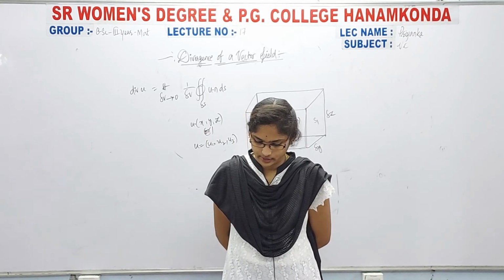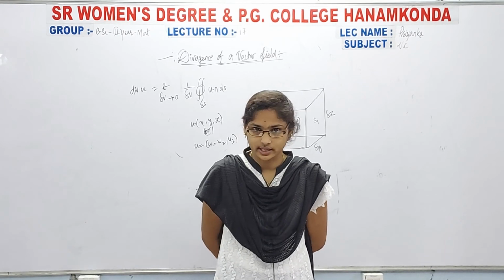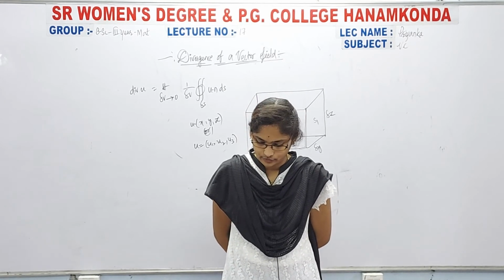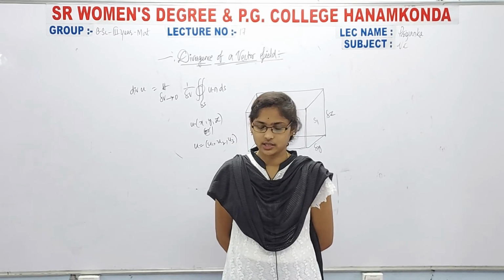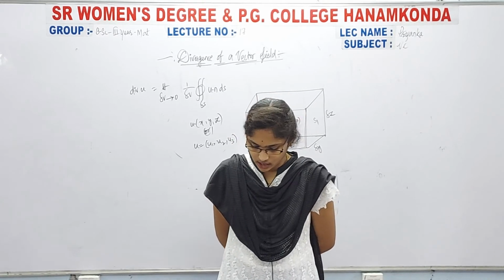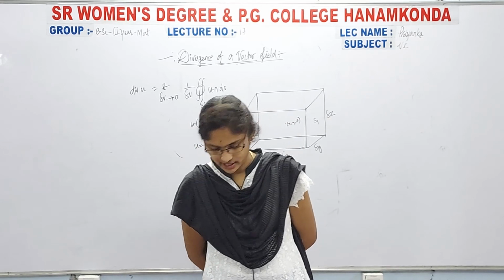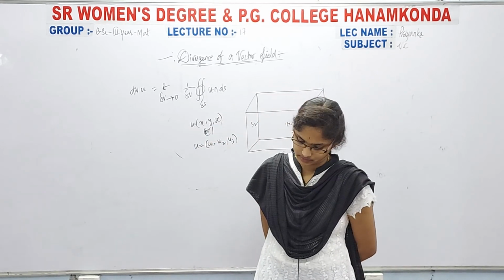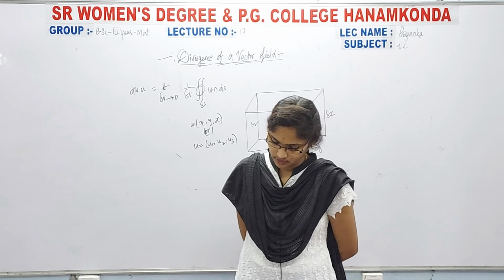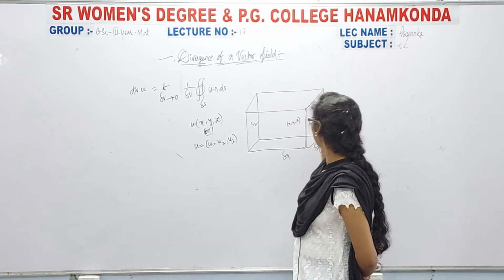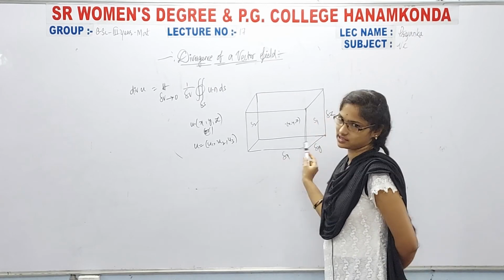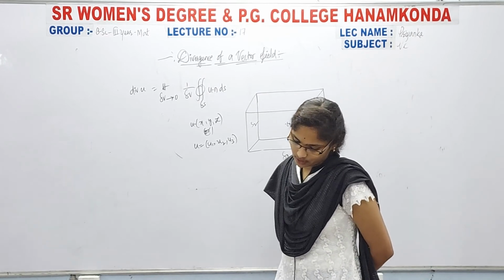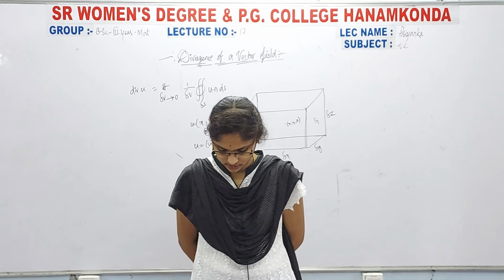Now consider first the contributions from the face S1. This face is perpendicular to the x-axis.